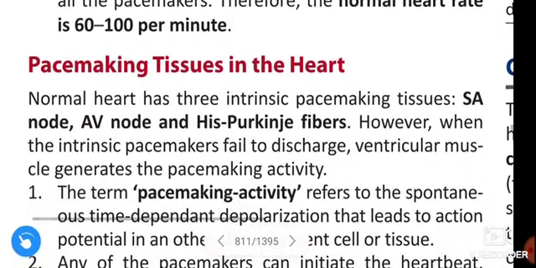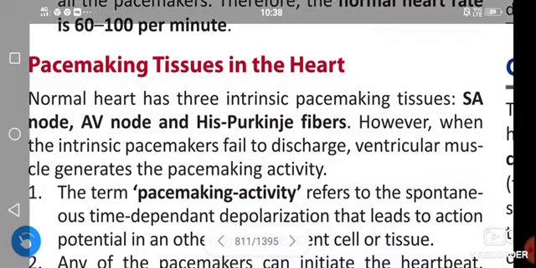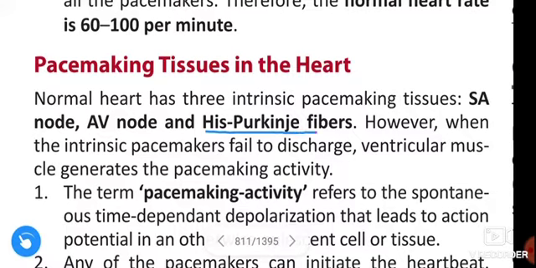Next, pacemaking tissues in the heart. Normal heart has three intrinsic pacemaking tissues: sinoatrial node, atrioventricular node, and His Purkinje fibers. However, when the intrinsic pacemakers fail to discharge, ventricular muscle generates the pacemaking activity.